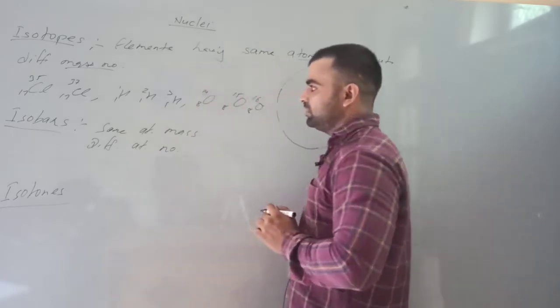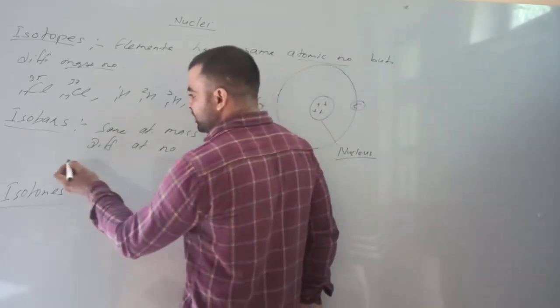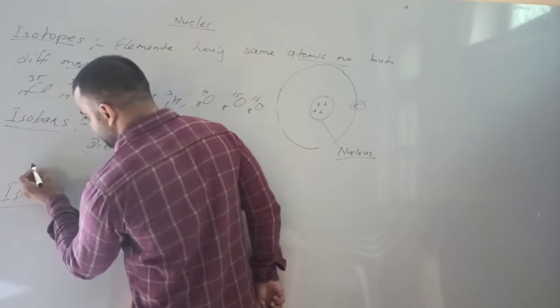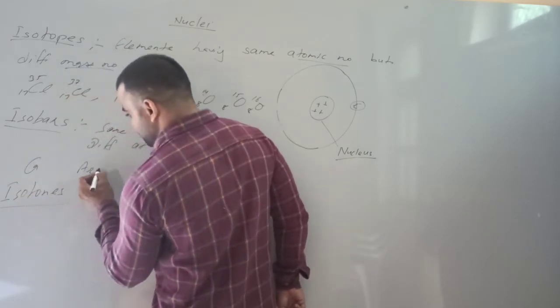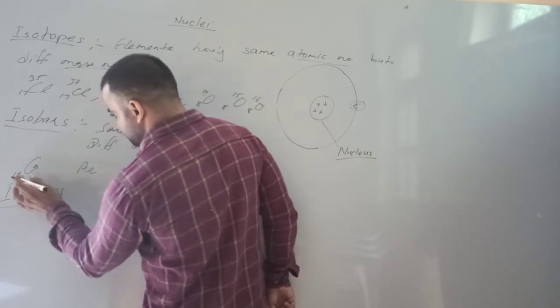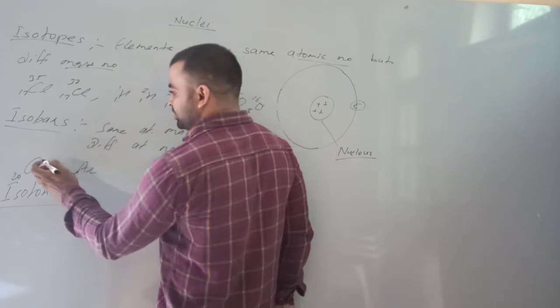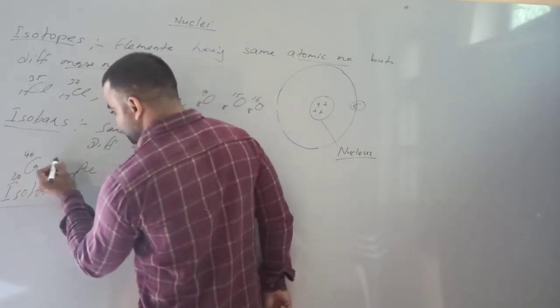This is for isobars. For example, calcium and argon. Both have different atomic number but same atomic mass.